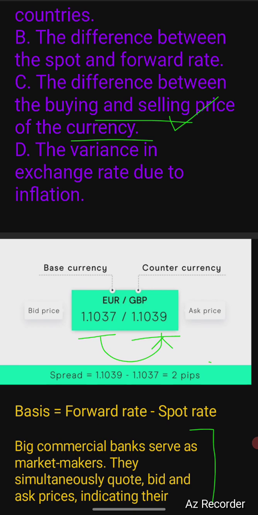So here the difference will be 2 pips. So this is the profit for the market maker because they will buy euro per Great Britain pound at this rate and sell it at this rate. So this will make the difference. And on the other hand, forward and spot rate, in the first example, the spot rate was 85 and the forward rate was 89 point something. So the basis will be 4 point something. So those will be the basis points.